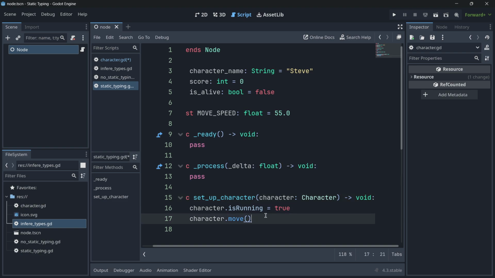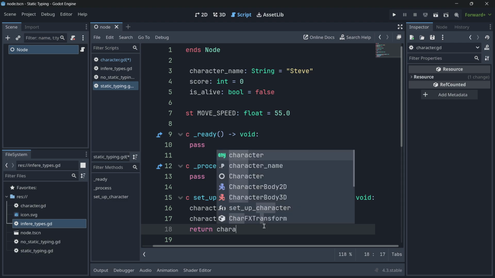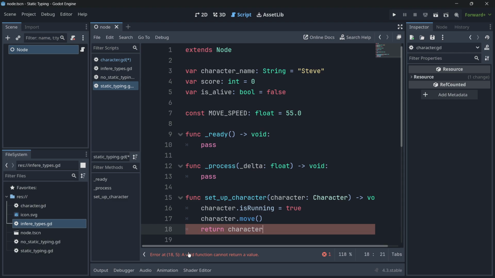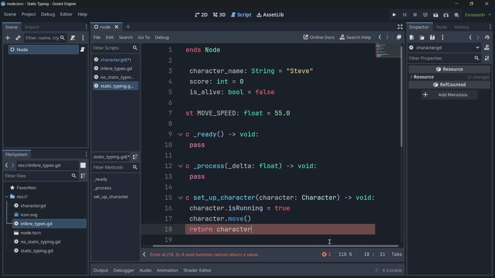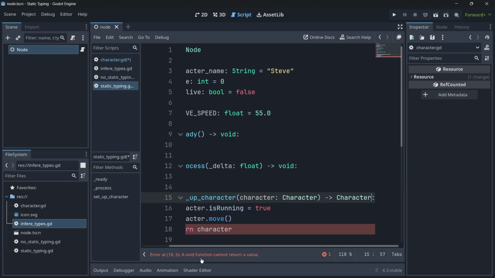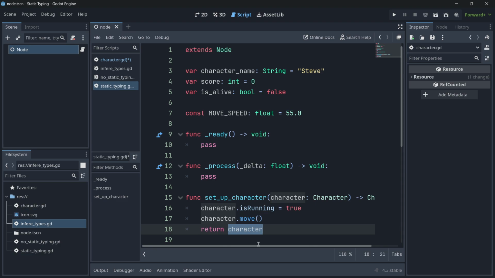Because also talking about void over here, we're putting here actually void because this means that the function is not returning anything. Basically, if we put here return and we return here, for example, the exact same character, we would be receiving an error because a void function cannot return a value. So instead, what we should do over here, quite similar to here, would be to put character, because this is going to return an object of type character.